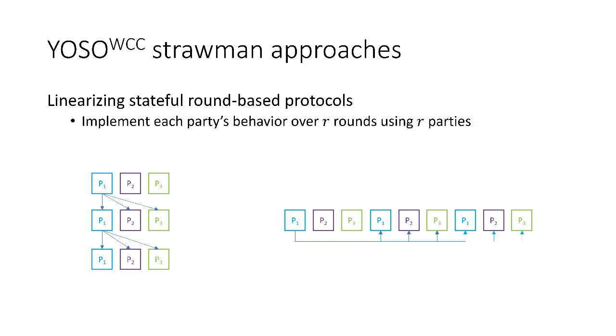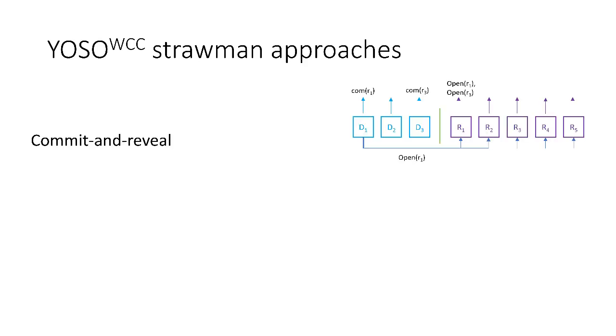Given a traditional R-round protocol, it is very easy to obtain such a linearization by having each party's behavior implemented using R parties, one party for each round of the protocol. Unfortunately, this results in a pretty bad resilience. So we will require n times R parties. However, we tolerate only t corruptions. How can we do better?